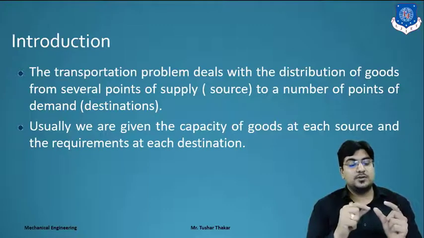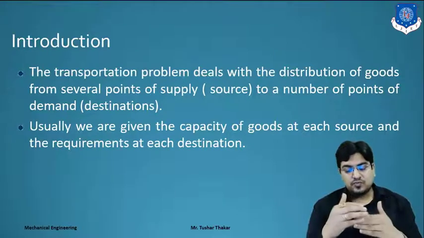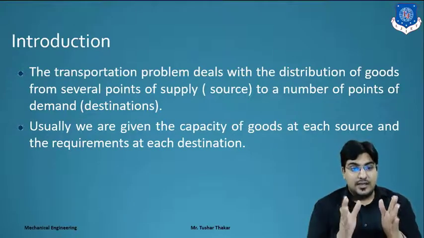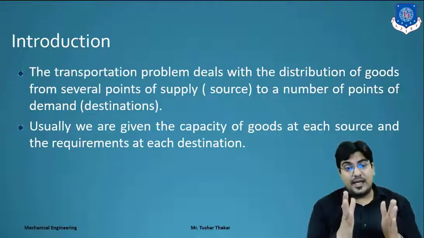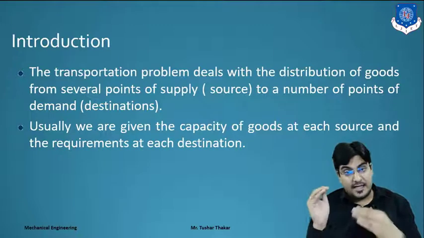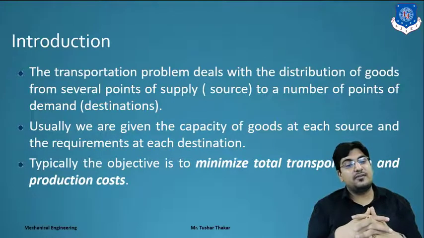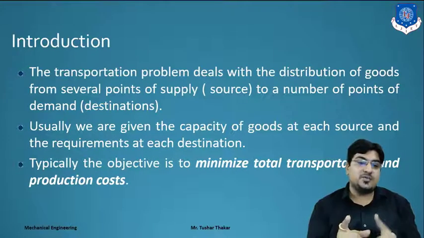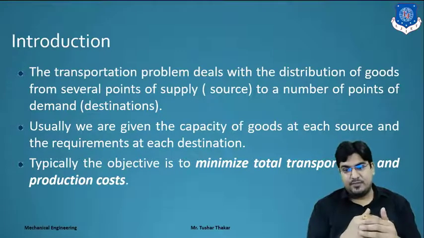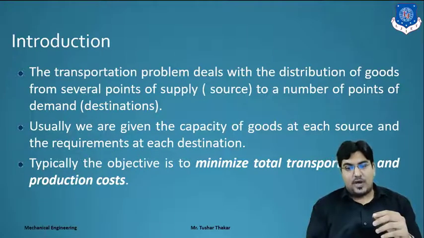Suppose at a place they require 1,000 items, so they fulfill the 1,000 items, but in the same transportation they also have items to consider for the requirement of the next destination. So this is the basic transportation model, and typically the objective is to minimize the total transportation and production cost. The main aim is to minimize the transportation cost as well as the production cost.